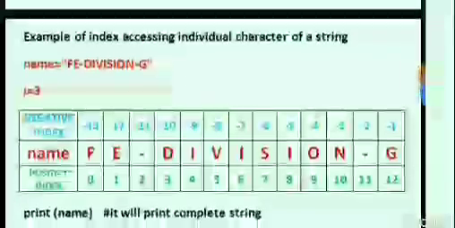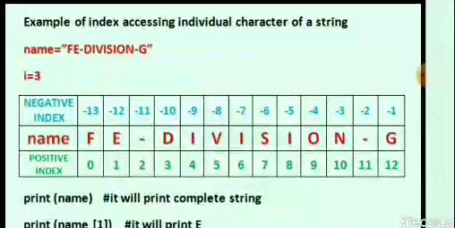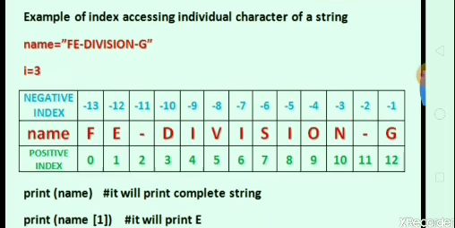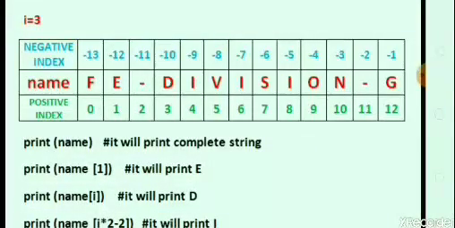Here is one example of index accessing individual characters of a string. Name is equal to, we pass one string in double quotes, FE dash division dash G, and initially i is equal to 3. So we provide some indexing here: negative indexing, name, positive indexing. There are 3 rows, where the string is FE dash division dash G.